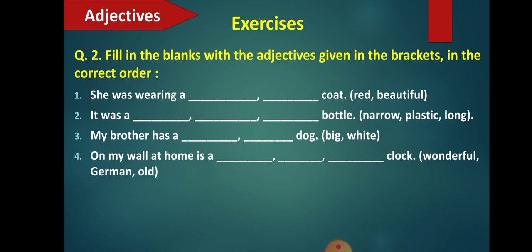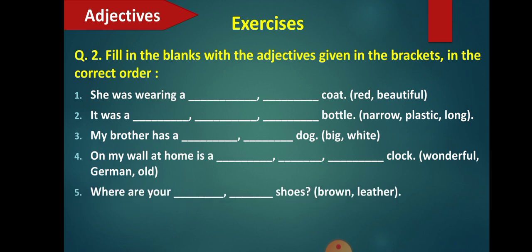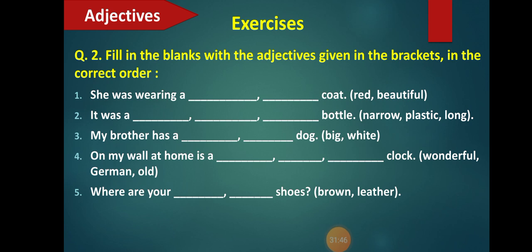Is that clear students? Like that you can learn by heart all the orders which are given in your grammar workbook. Then next one. Where are your dash dash shoes? The adjectives given are brown and leather. Brown is a color and leather is a material. So color will be first and then the material. So, where are your brown leather shoes? We will not say leather brown.